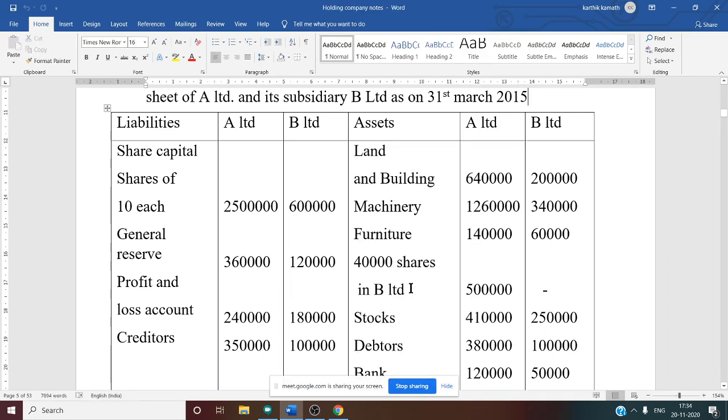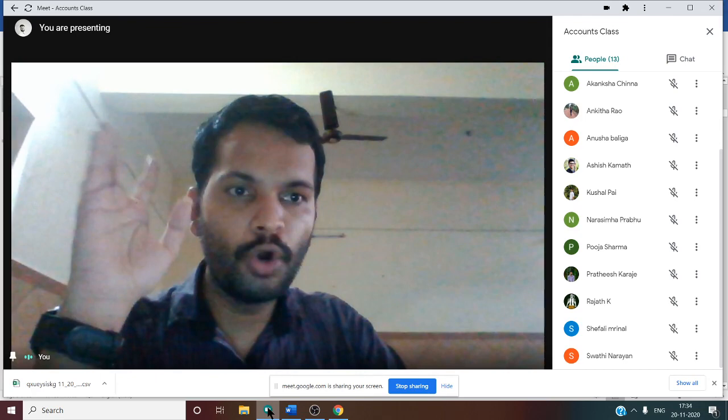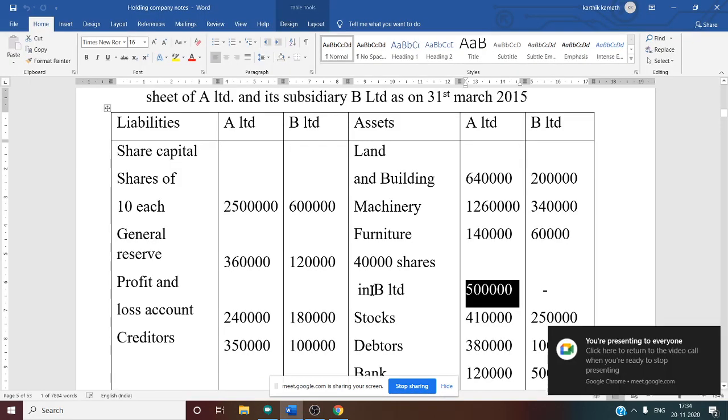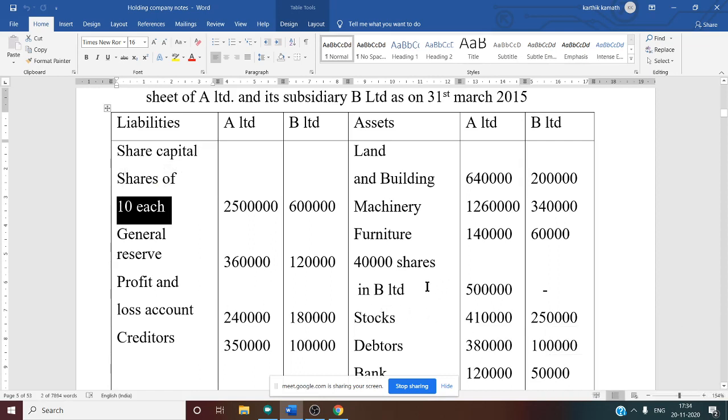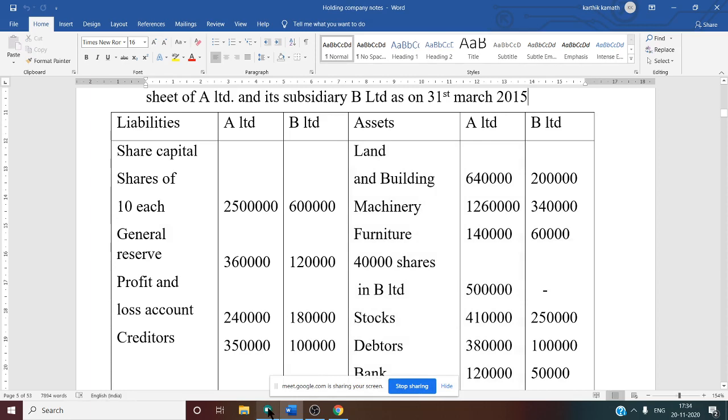So for 40,000 shares, holding company pays 5 lakh rupees. But if you see the paid up value, that is 10 each. So here itself you can make out whether the company is paying more or less.